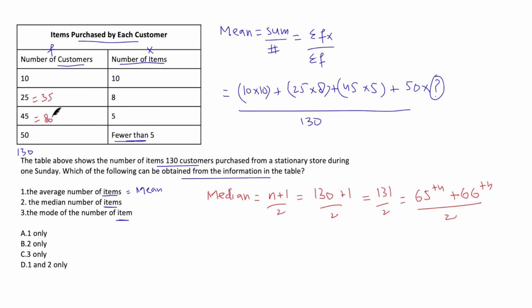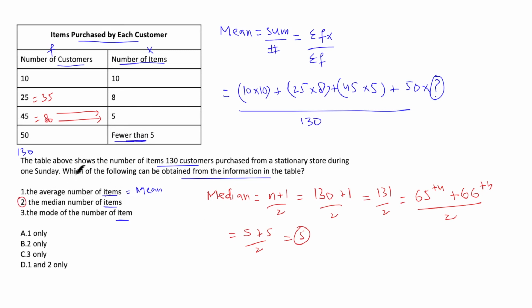So that means 65th term is definitely referring to 5. 66th term is also referring to 5. 5 will continue till the 80th term. So I know the median is 5 plus 5 divided by 2. It is 5. I can definitely calculate the median.